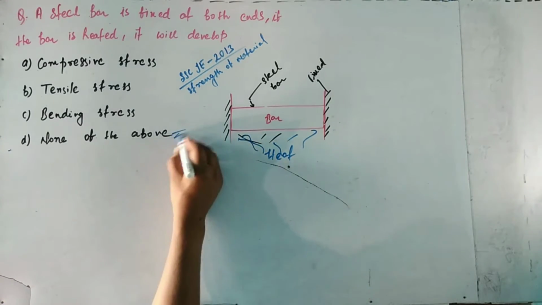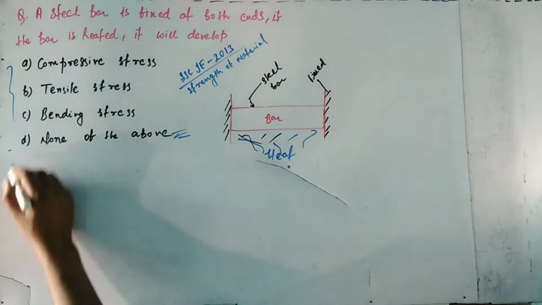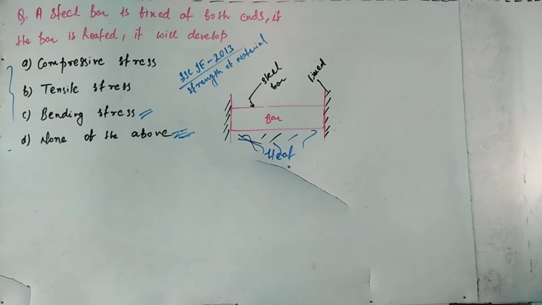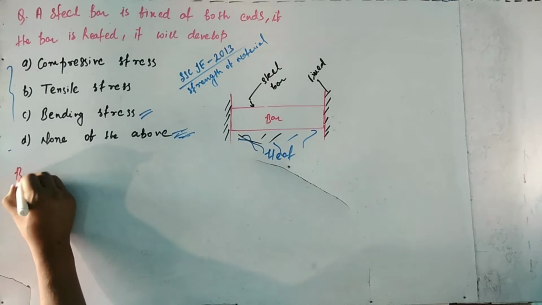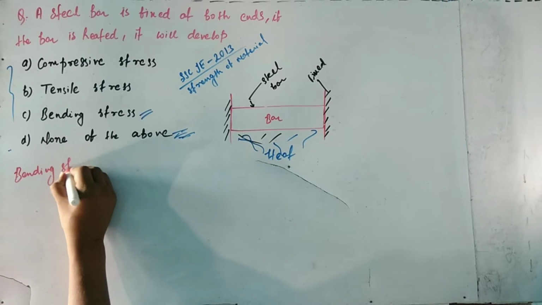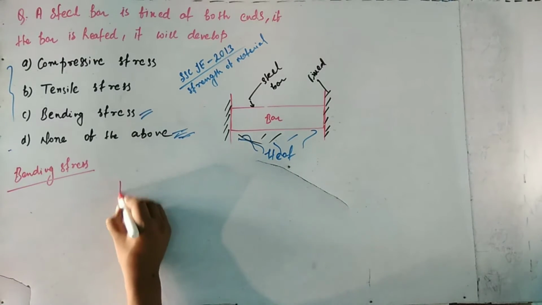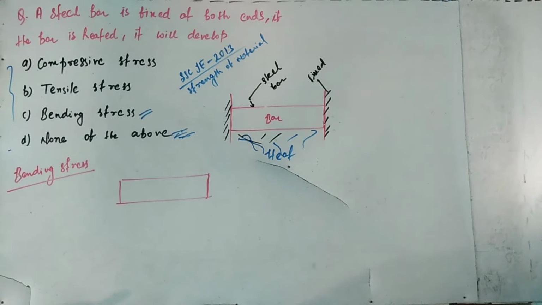Now, option D is none of the above. So option D will be correct only if options A, B, and C are wrong. So we will see option C first. Option C is bending stress.